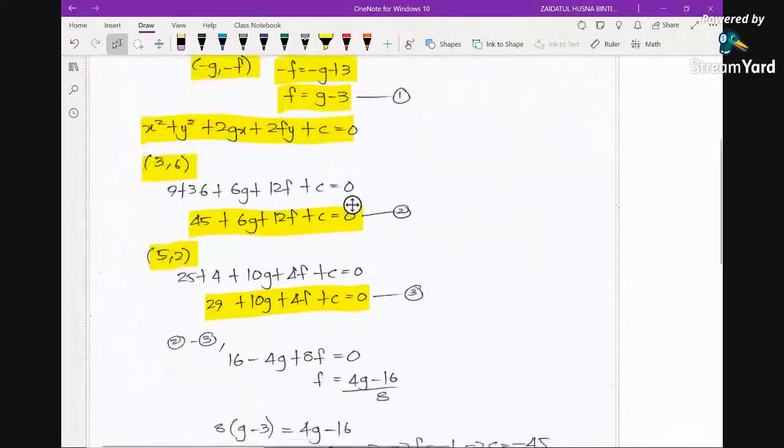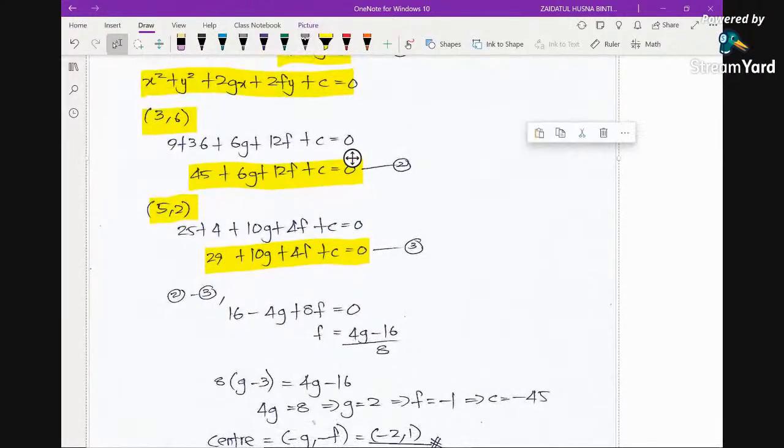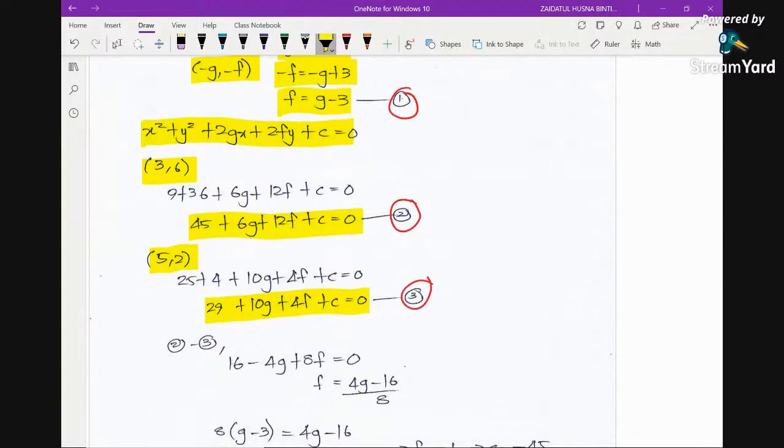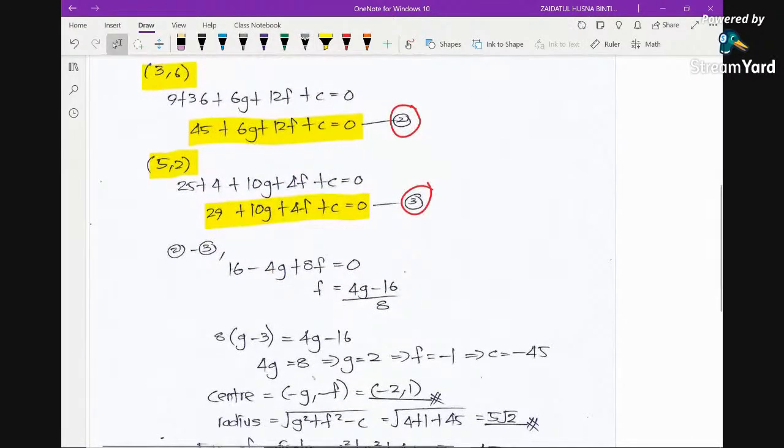And then you can see that by solving all the three equations, equation 1, equation 2, and equation 3 simultaneously, you'll be able to obtain the values of g, f, and c.